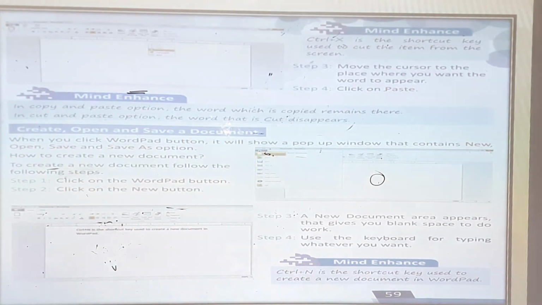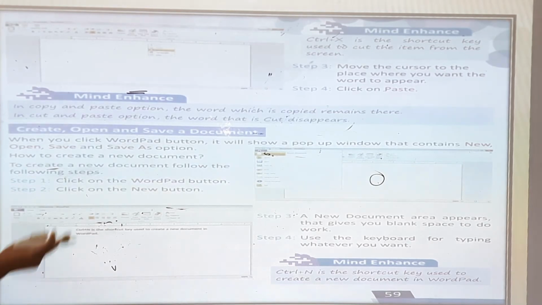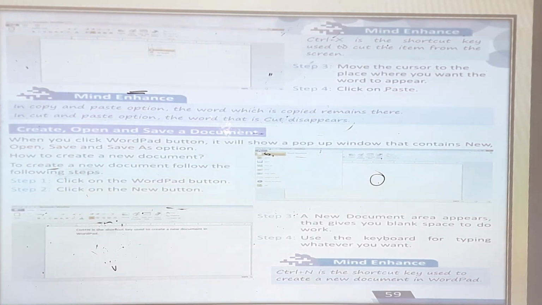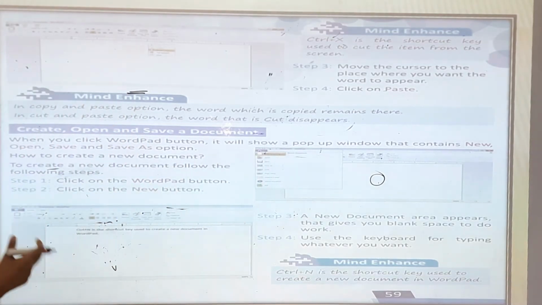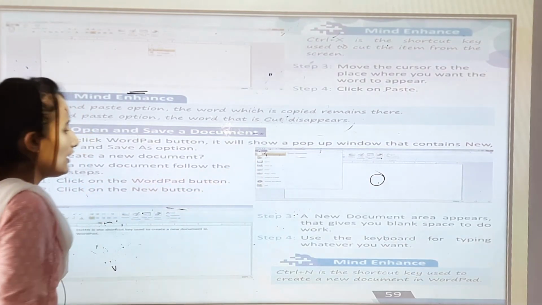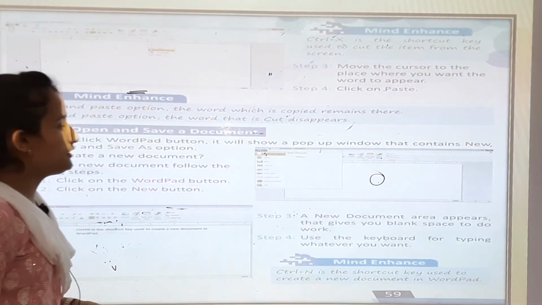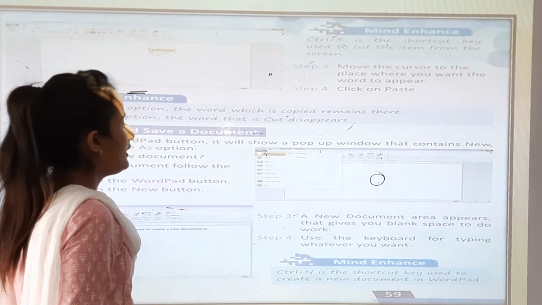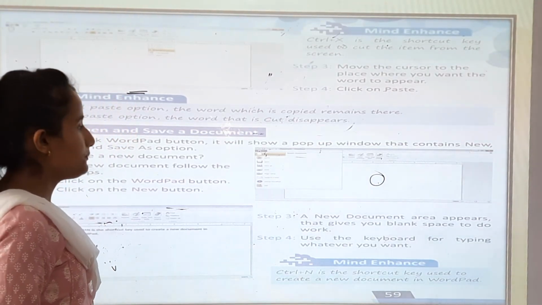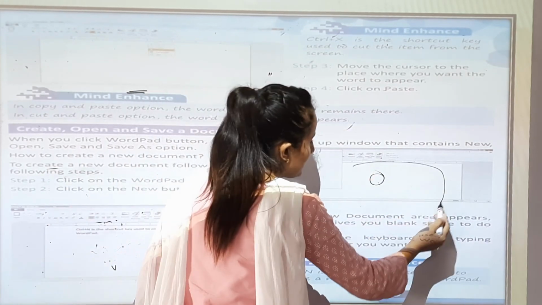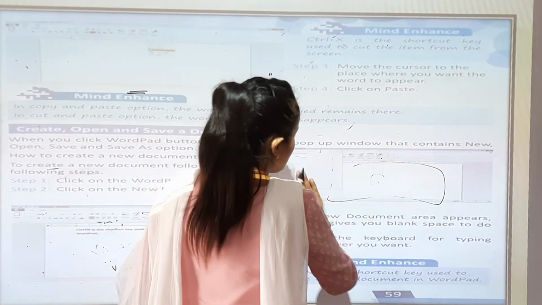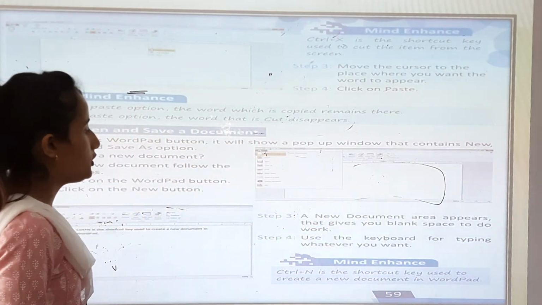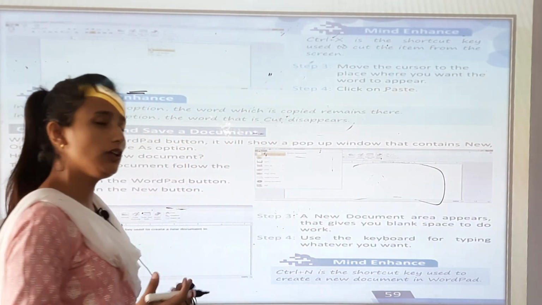Step 1, click on the WordPad button. Second step, click on the New button. Third step, a new document area appears that gives you a blank space. When you want a new document, there will be a blank space. Now step 4, use the keyboard for typing whatever you want.